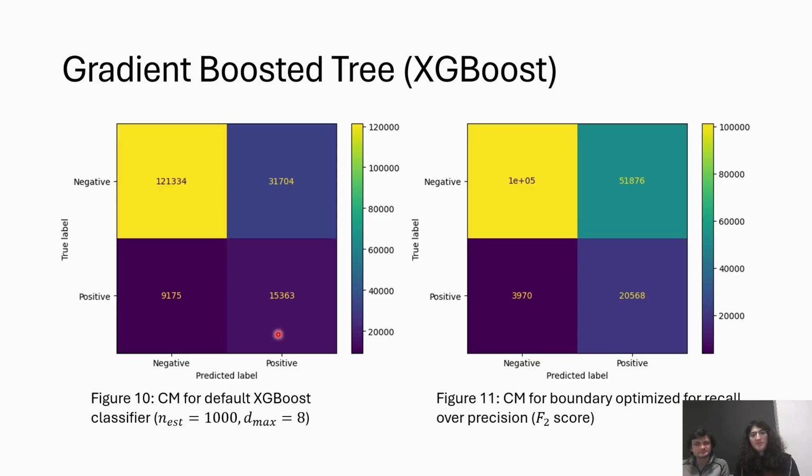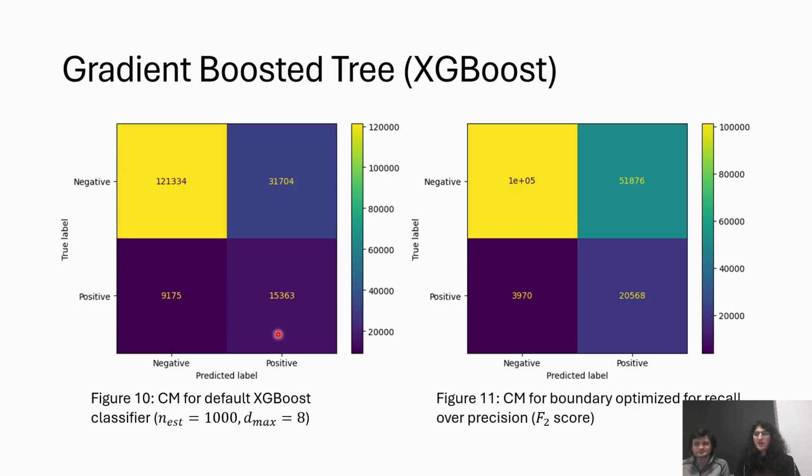Specifically, that improvement was with regards to the lower type 2 error rates, which was our primary goal here. So we then tried with XGBoost, where we did a grid search for the optimal threshold, similar to how we did with the dense network, and as would be done in a Neyman-Pearson classifier.